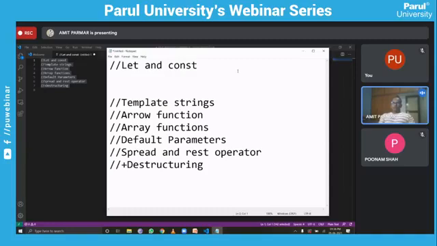Those who are JavaScript developers must be aware that when you want to declare a variable in JavaScript, we use the var keyword, right? So in JavaScript, basically the var keyword is used to declare a variable. Let's say if I want to write a student name, I can use the var keyword and declare a variable like this. Let me write some value here, say Raj. So this is a simple way to declare a variable.